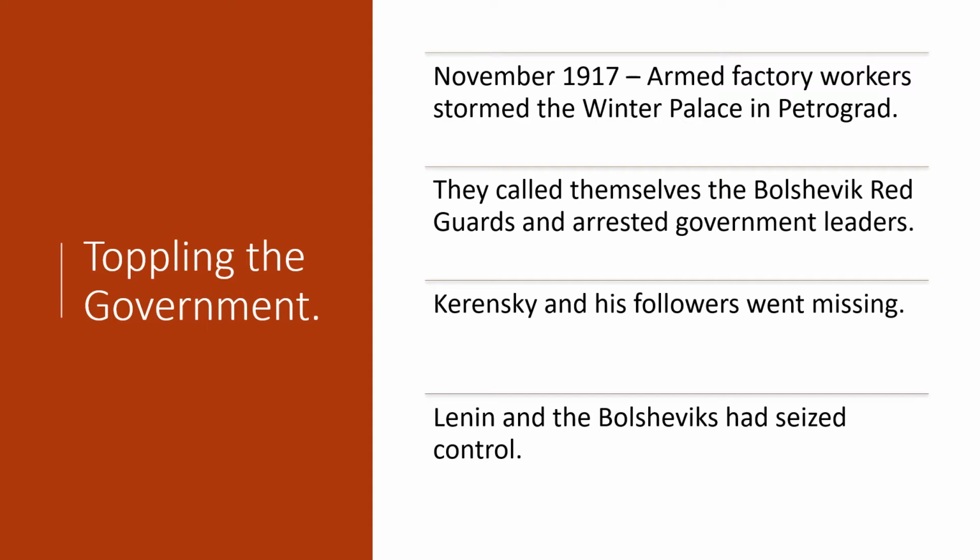In November of 1917, armed factory workers stormed the Winter Palace in Petrograd. They called themselves the Bolshevik Red Guards, and they arrested the government leaders of the Duma. Kerensky, who we talked about in our last lesson, and his followers will go mysteriously missing, and Lenin and the Bolsheviks will then seize control of the Russian country.